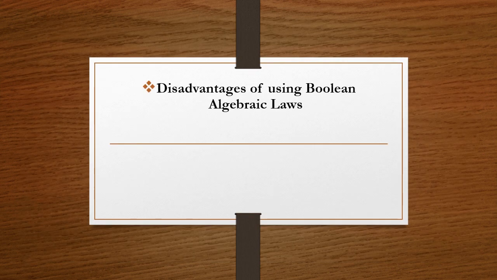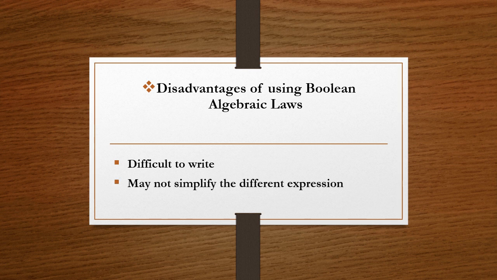Some disadvantages of Boolean algebra expressions are that it is very difficult to write a computer program that can use the laws of simplification of a Boolean function. The process may not give the best simplified function, and different people can have different simplified expressions. For this purpose, a Boolean function is needed, but in most engineering applications we do not have the actual Boolean function, but have the truth table of the required function.